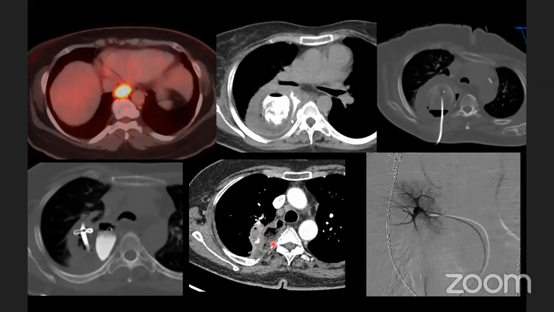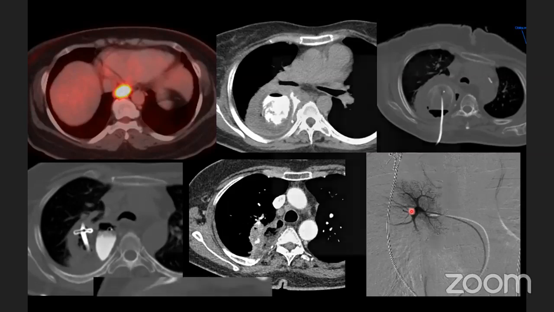So this was basically an esophageal pleural fistula, which was causing this problem. We did a pulmonary angiogram to look for the bleeding site, but there was no bleeding seen, no extravasation of contrast was seen.